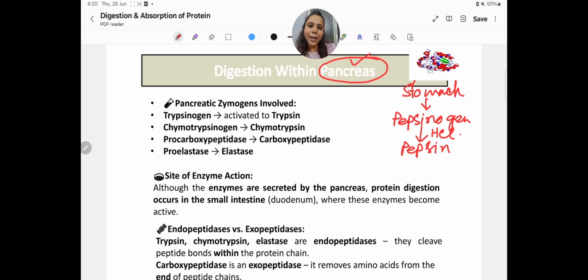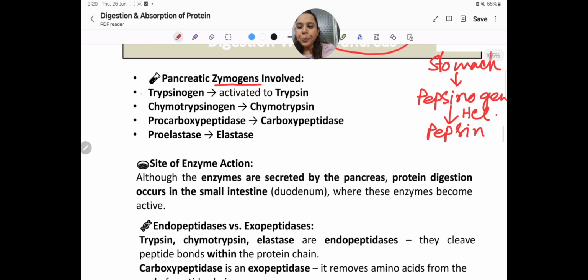The pancreas is the house of enzymes, because it is known as a mixed gland, as it secretes enzymes as well as hormones. The pancreatic enzymes are secreted as zymogens. The zymogens are trypsinogen, chymotrypsinogen, procarboxypeptidase and proelastase. Here, in pepsinogen and trypsinogen, the 'gen' means the inactivated form, and 'pro' also means the inactivated form.